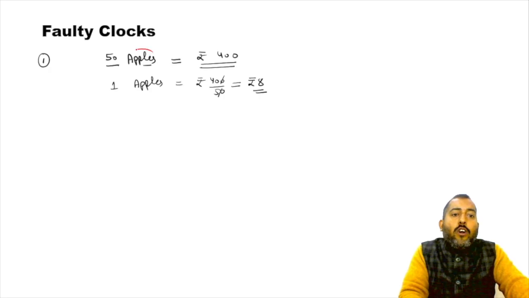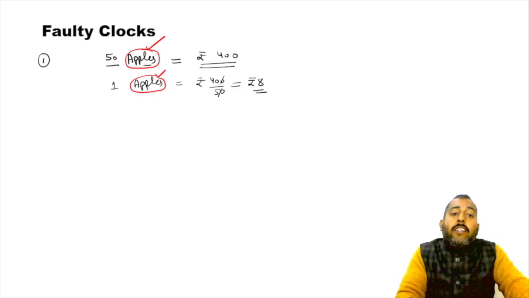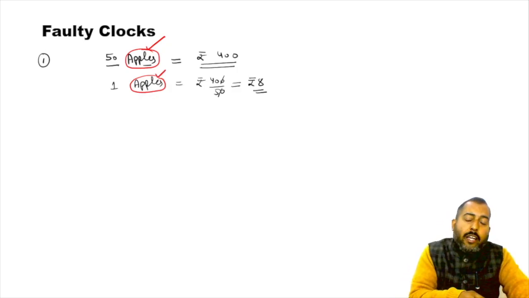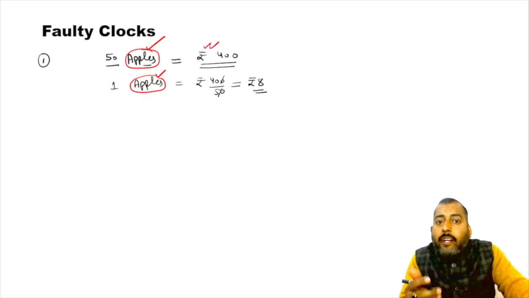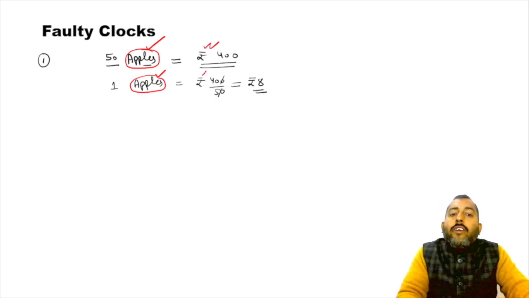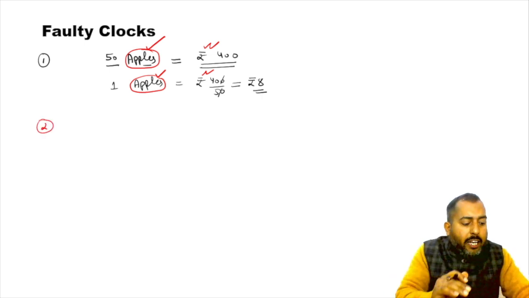It was 50 apples in the first line and 1 apple in the second line. So in the first line, it was apples on the left, as well as in the second line, it is apples on the left. Okay. In the first line, we are having rupees on the right, and in the second also we are having rupees on the right. Okay.